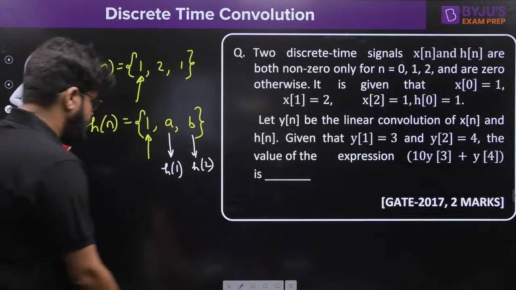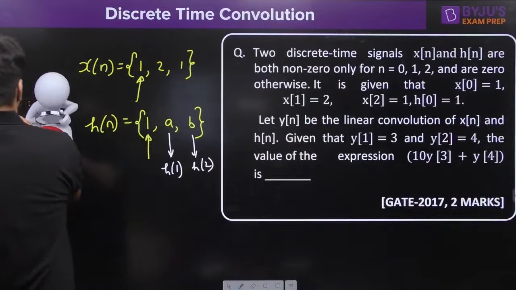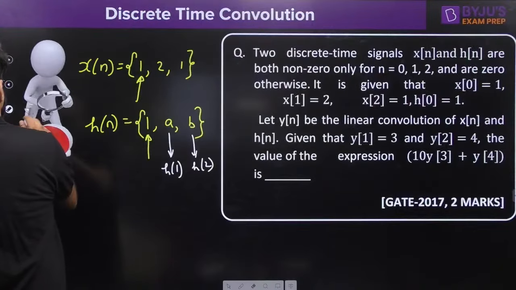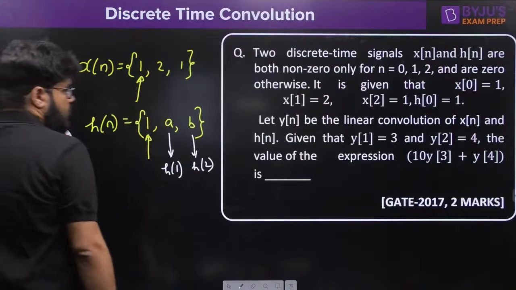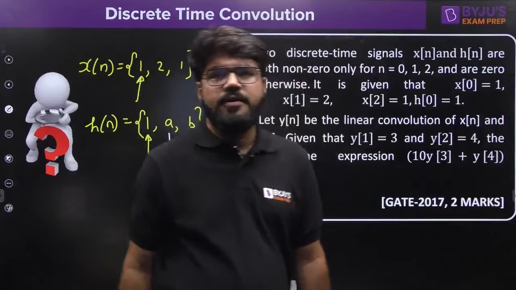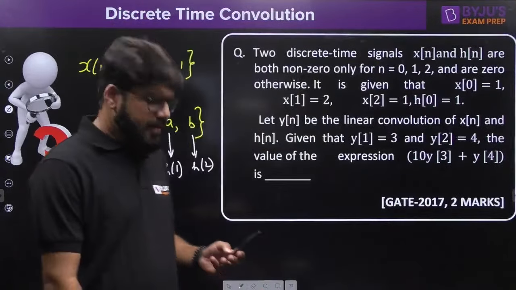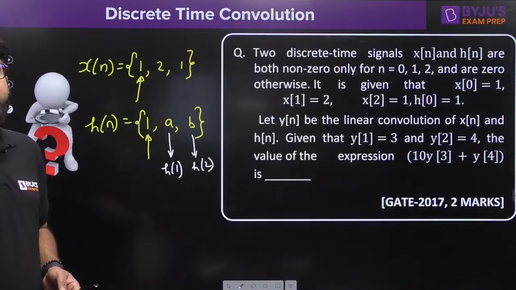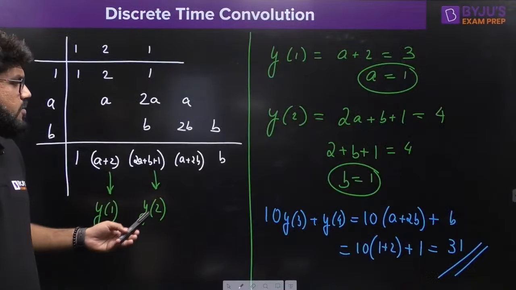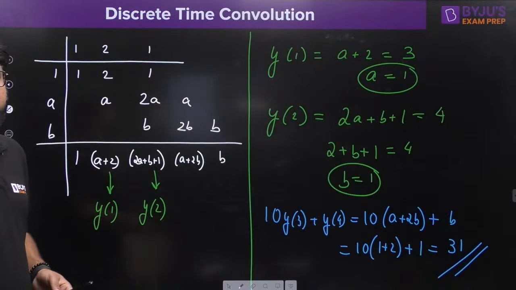All done. My final answer is 31. All correct. Great. The answer is 31. Chalo.